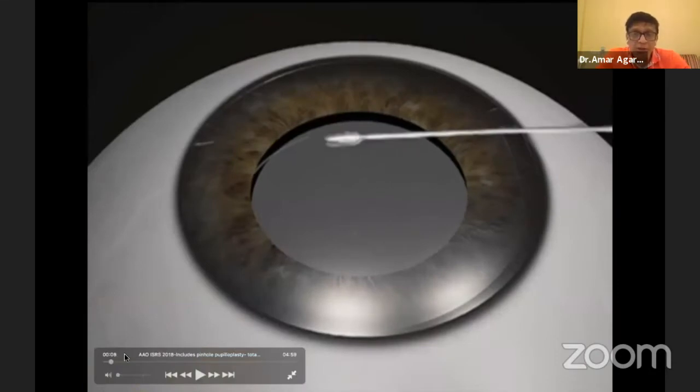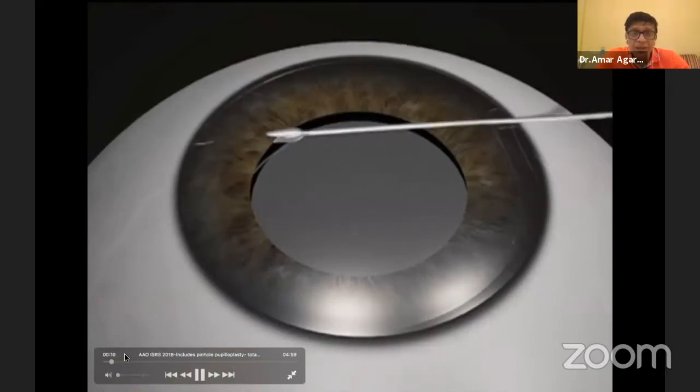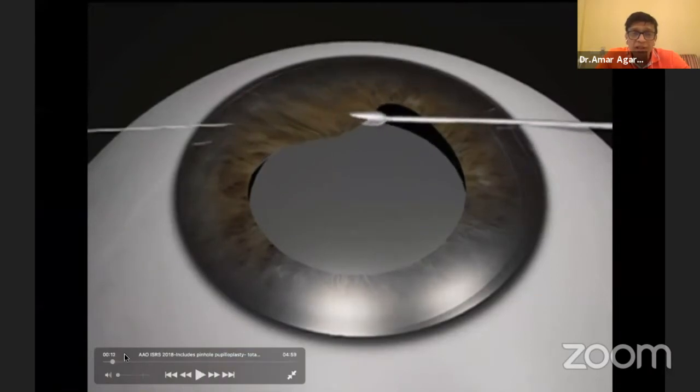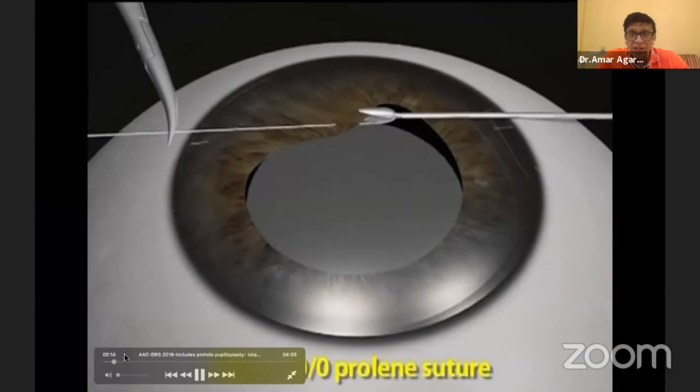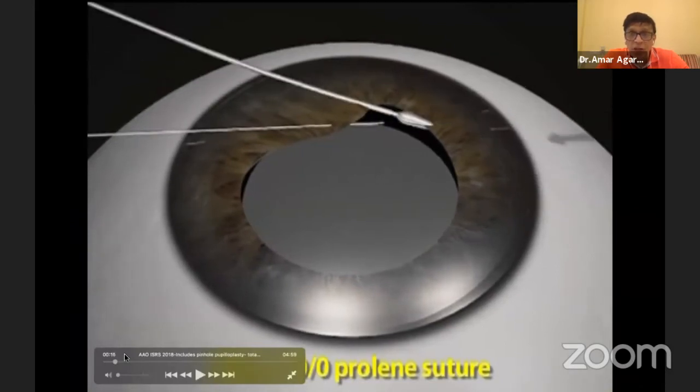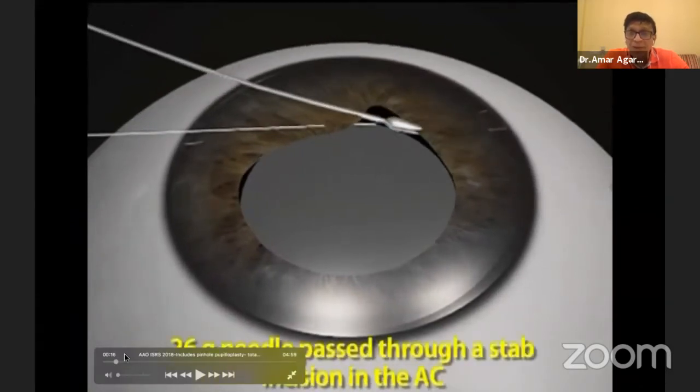So just to recap it, simply take a Prolene needle. See in the animation, you go through clear cornea, then through the iris. I'm holding it. Now, on the other hand, this side we have a paracentesis. Take a 30 gauge needle.